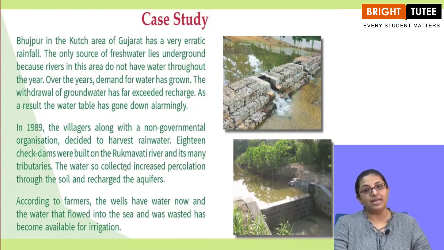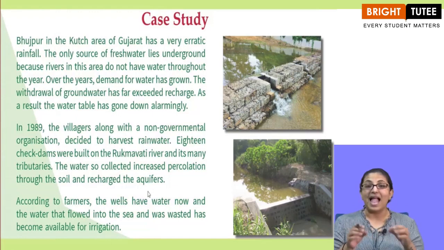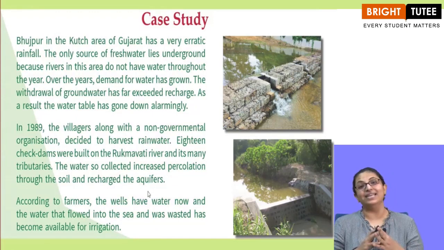The water so collected increased percolation through the soil and recharged the aquifers. Because of those dams, the stored water seeped through the ground and the aquifers increased.